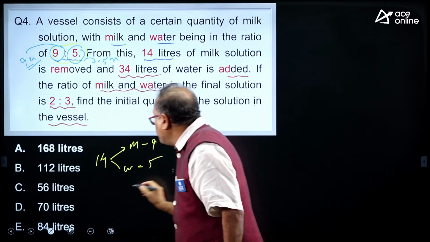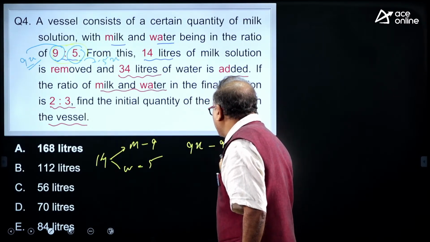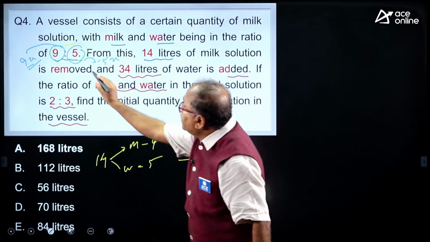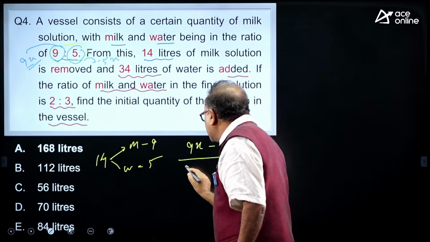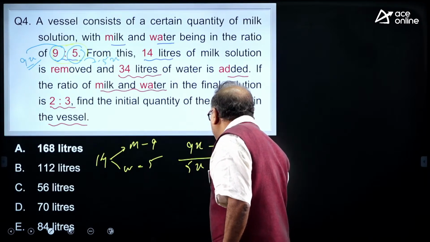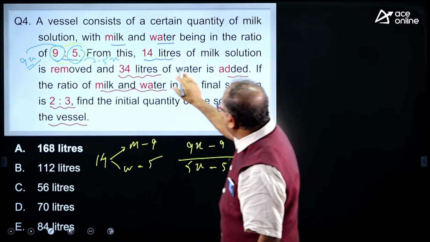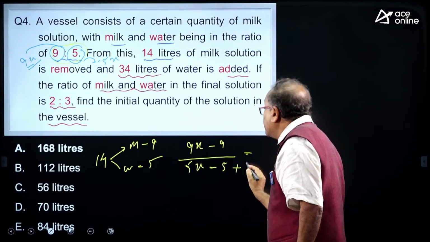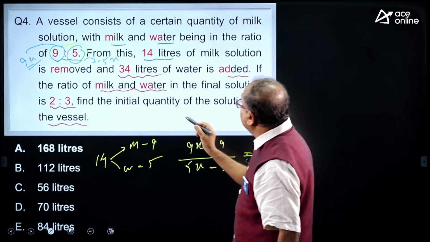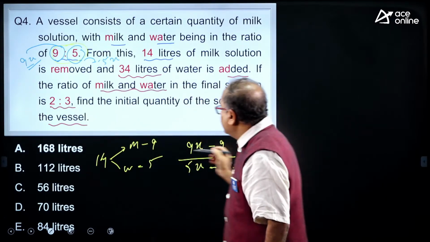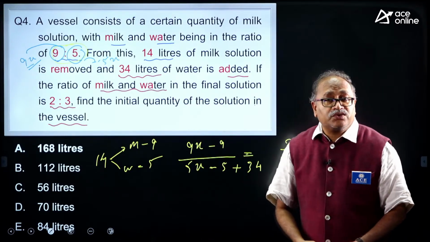So, let us put in the equation over here: 9x minus 9. And what happened here? From 5x you have taken 5 liters, so that is 5x minus 5 liters. And is anything added? 34 liters of water is added. So, add the 34 liters and you get the milk to water ratio of 2:3. I think Yaswant understood it.